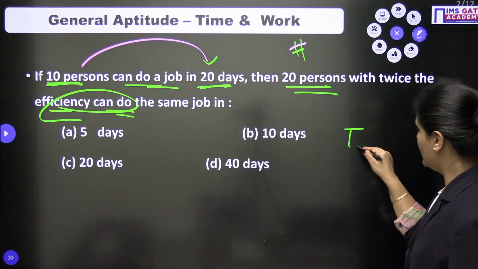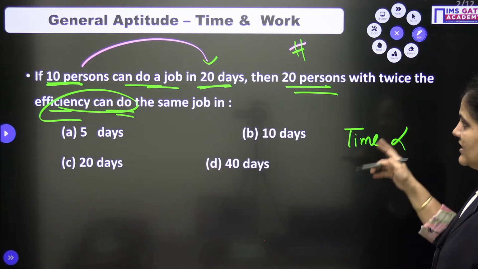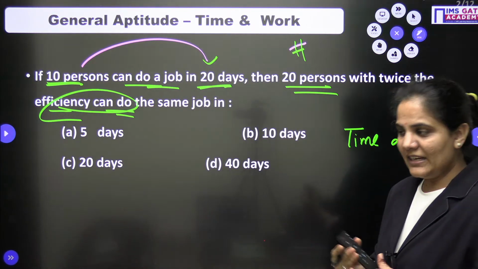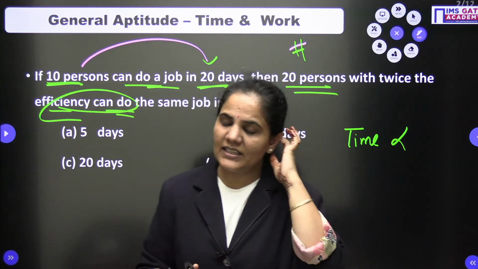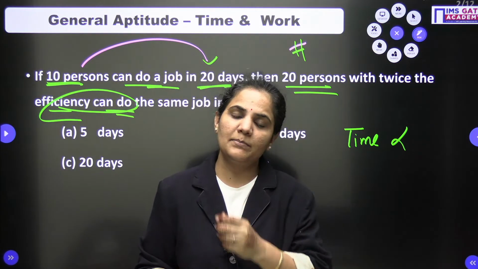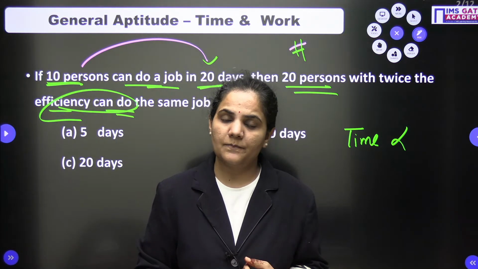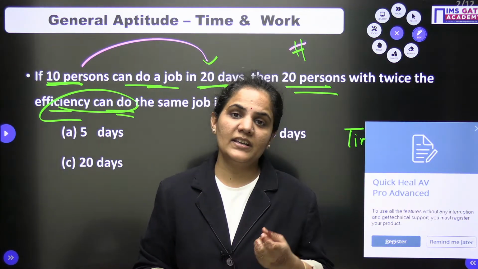So first of all, we know one very simple thing when we discuss efficiency type of questions. If I say there are two persons, person A and person B. Person A can do a work in 5 hours and person B can do the work in 3 hours.